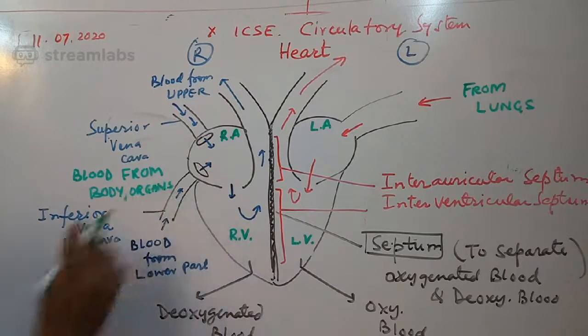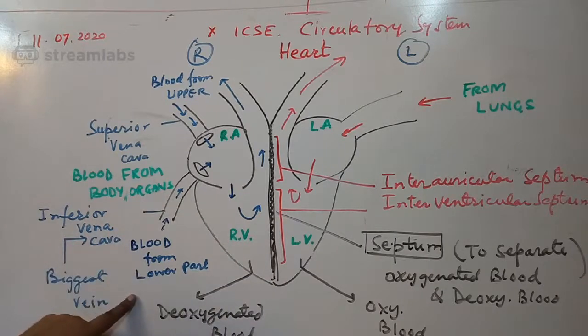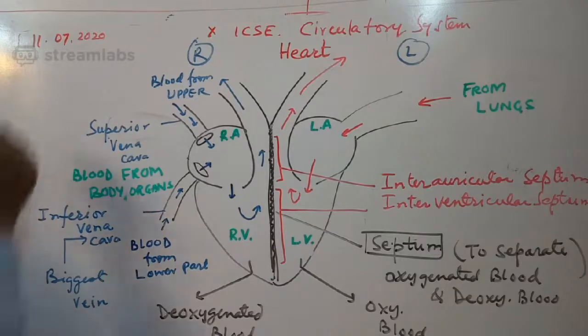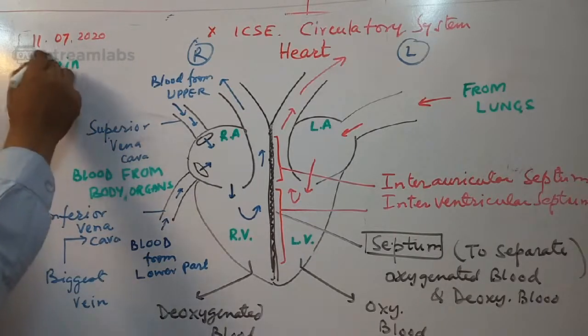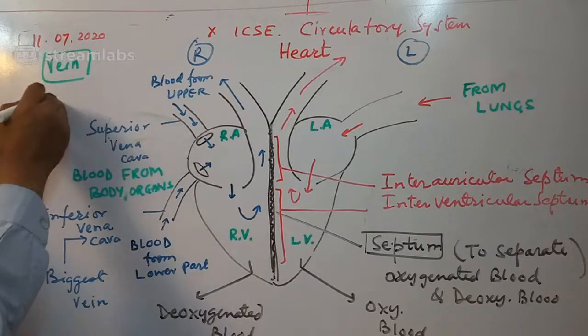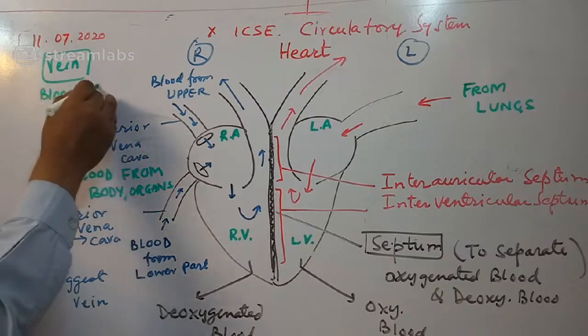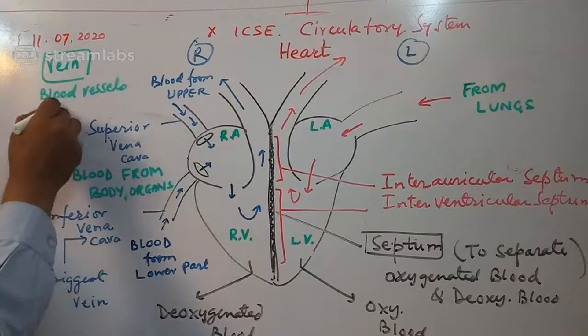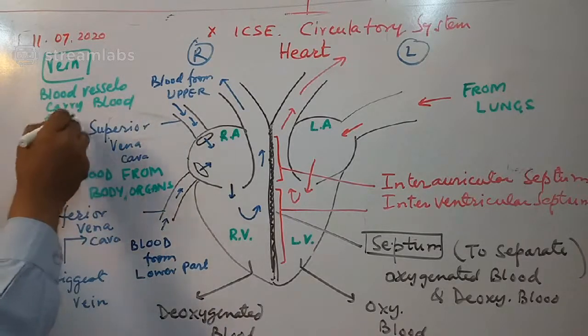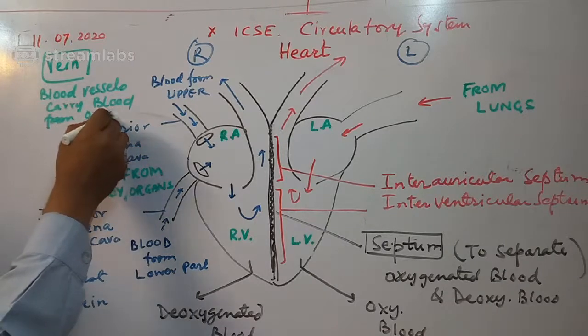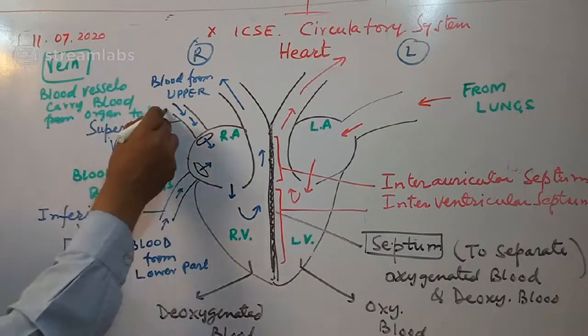Whenever it is from body organs, the blood is deoxygenated, and they are called veins. Veins always carry blood from organ to heart. Please keep this in mind.